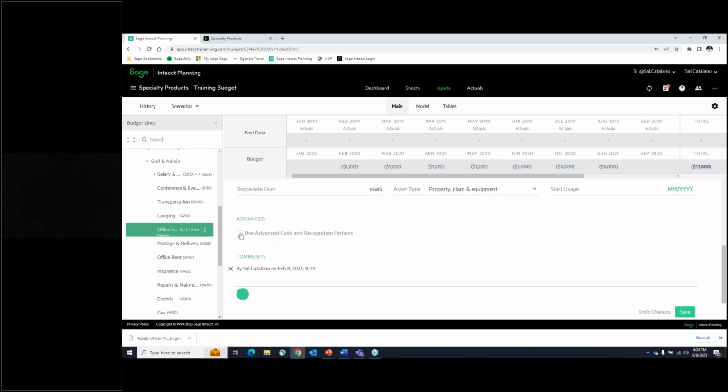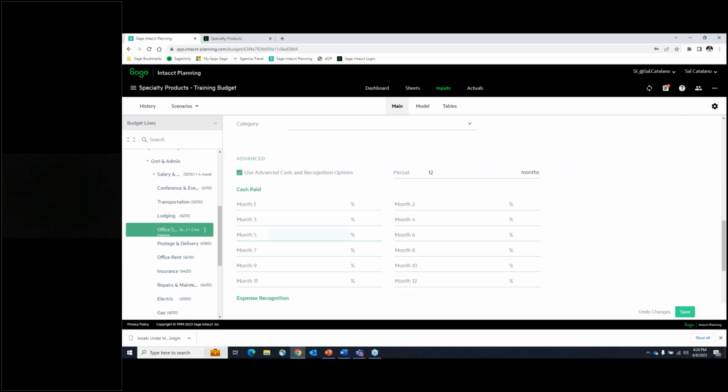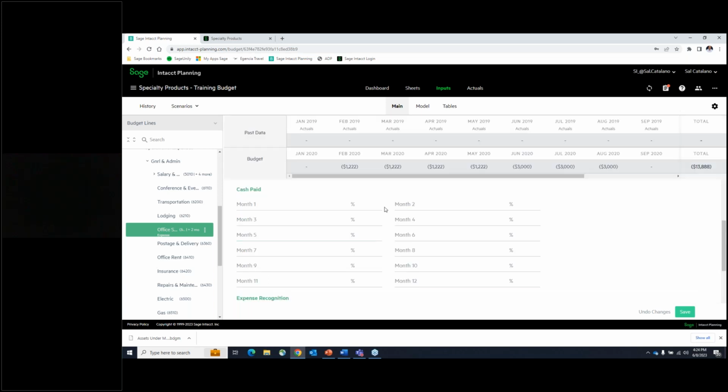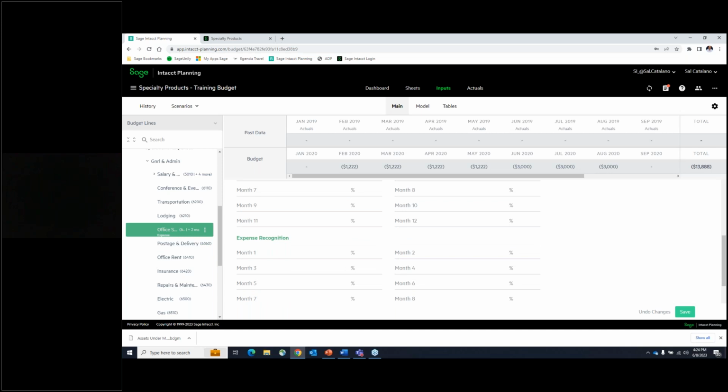This advanced function feature allows you to, for your cash recognition purposes or cash flow, simply click on this, and now I'll have an opportunity to add the percentages and the month in which I expect to pay these expenses, or if we're talking about revenues, when I'm expecting these revenues. And this information here that we're looking at will dictate your cash flow. So if you're asking about cash flow, this is how it's going to work.